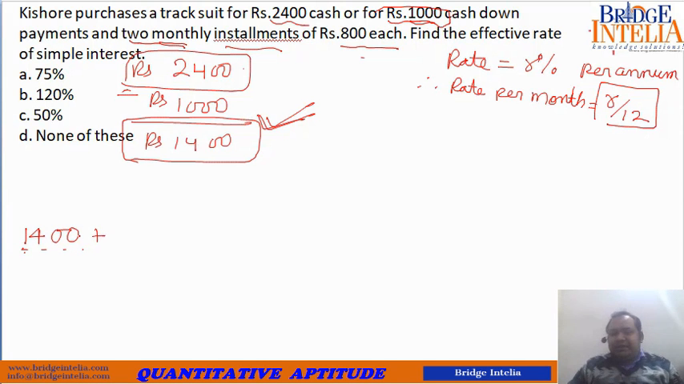After 1 month, he will tell you, please give interest to me. So 1 month has passed. So please pay me R by 12% of 1,400. So R by 12% of 1400. That means R by 1200 into 1400.